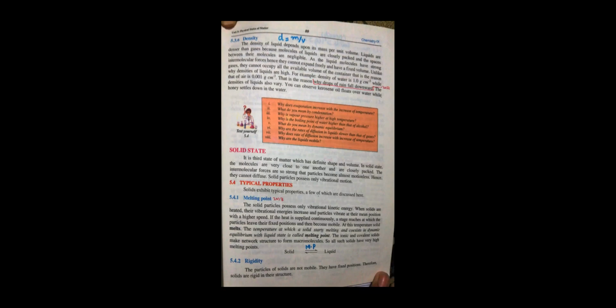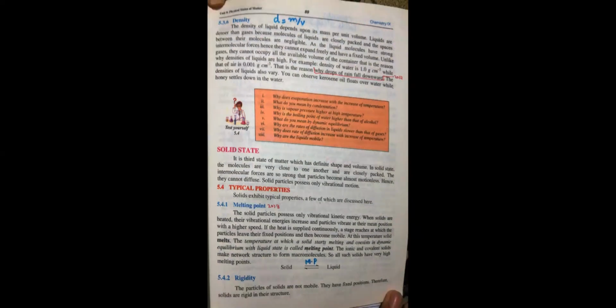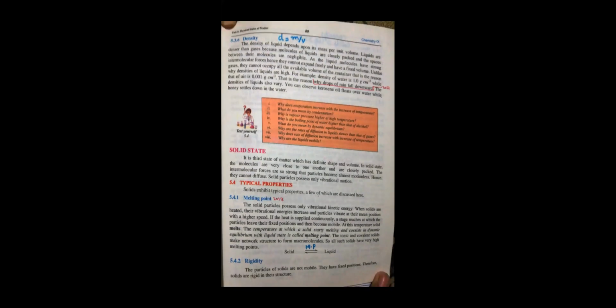Now if we ask about the densities of solids, then from the point of view of volume and container size, solids have very high density. Then on the second number liquids come, and at the end gases have the lowest density. So solids have higher densities among all the states.